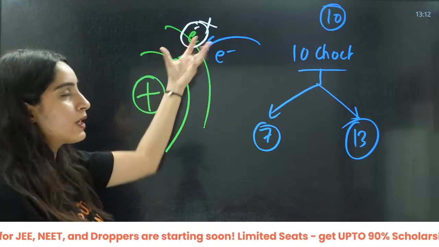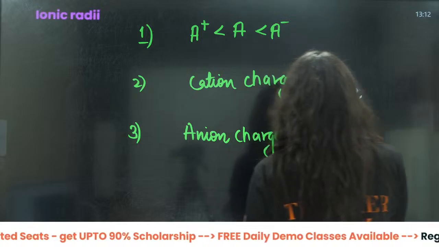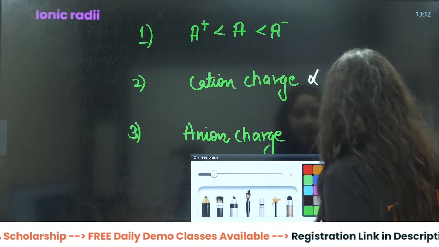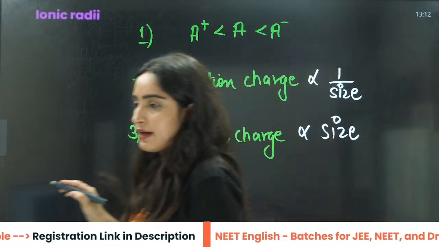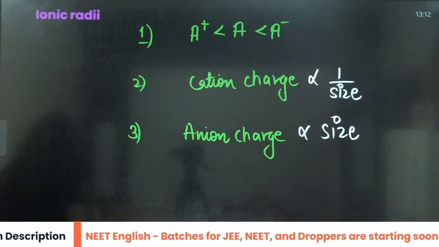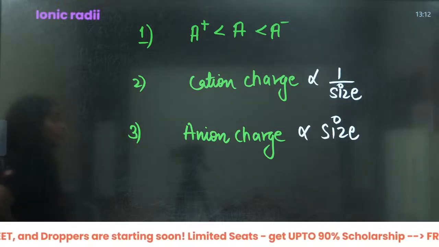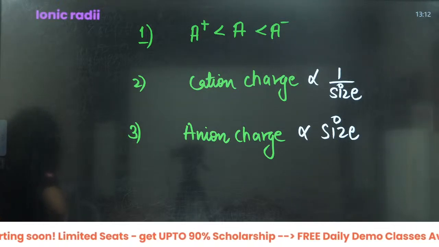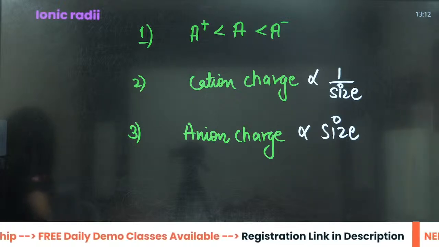That is why it will not be able to attract them, so the size is going to increase here. Size is going to decrease here, increase here. Any problem here?